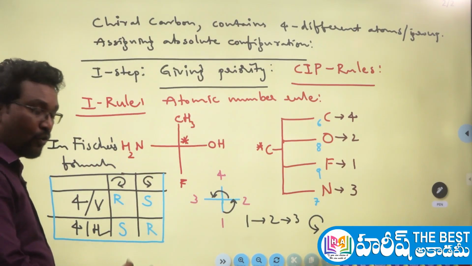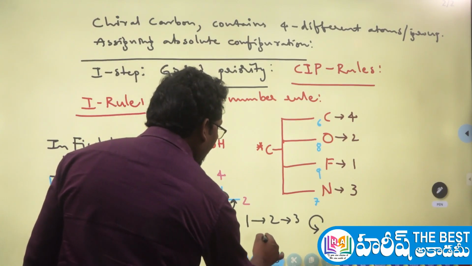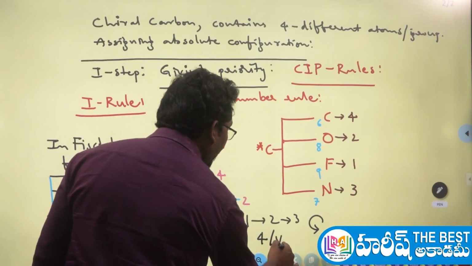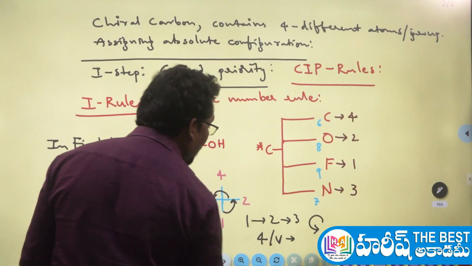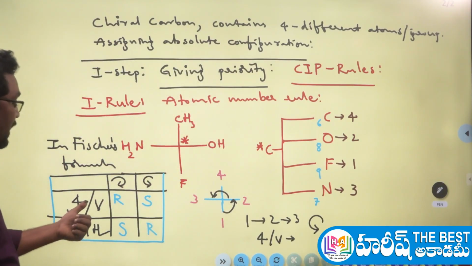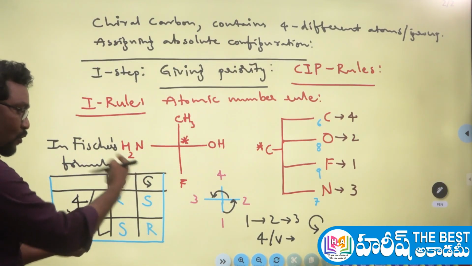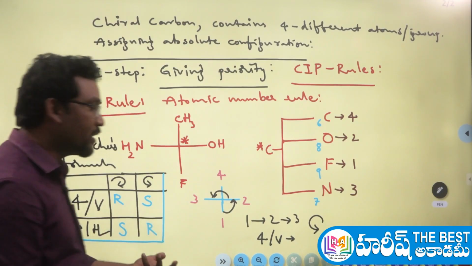And where is the fourth group? The fourth group is on the vertical line. So, by the vertical rule, whenever the fourth group is on the vertical line, the anti-clockwise rotation represents an S configuration. Yes, that's all.